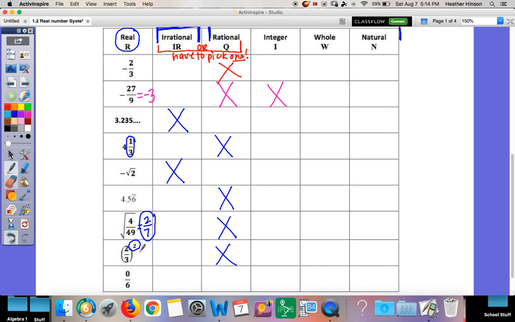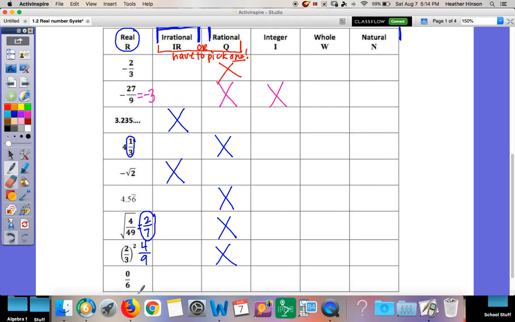So let's see if it simplifies. What is 2 squared? 4. 3 squared is 9. Does 4 over 9 simplify? No. Nothing goes into 4 and 9. So I can't simplify it, so it's not an integer because it stayed a fraction. So that's my stop, so I don't have to go any further.